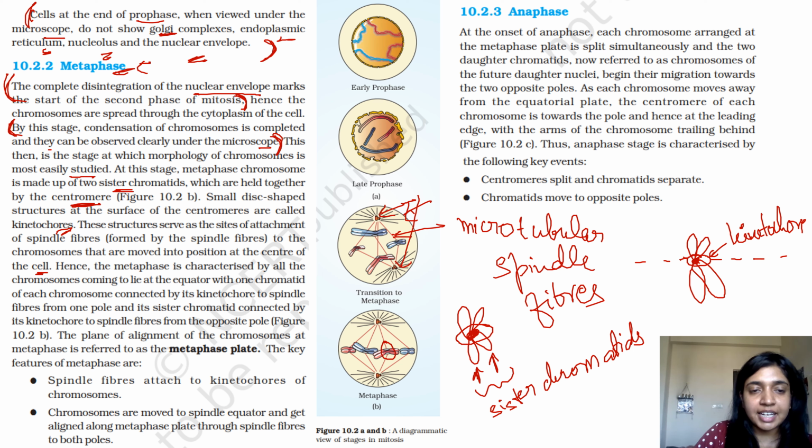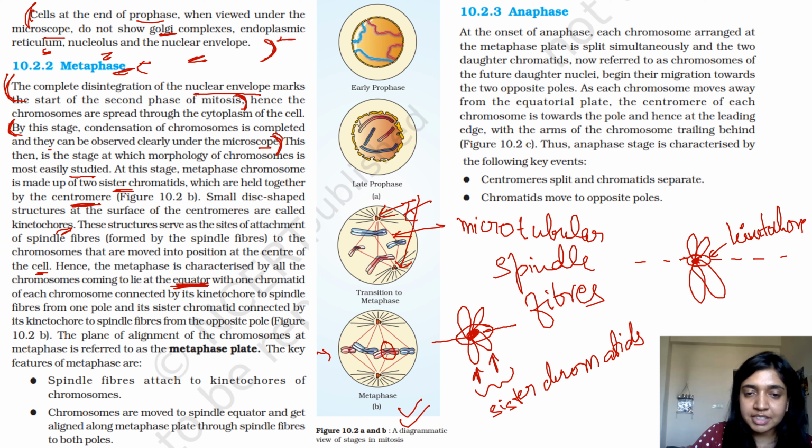Hence, metaphase is characterized by all chromosomes coming to lie at the equator. So if you can see, this is the metaphase, and all of the chromosomes are very neatly arranged at the equator. From each side of the kinetochore is attached a spindle fiber.